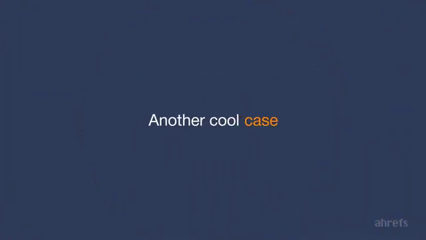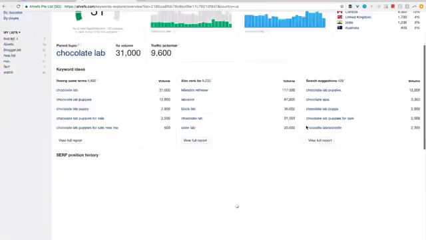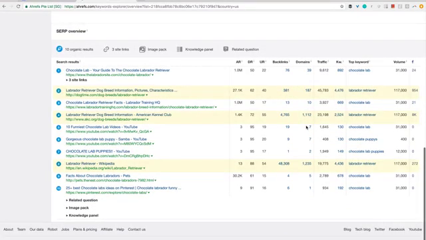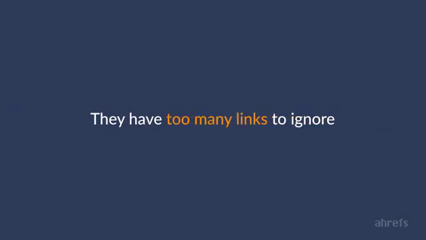Let me show you another cool case. Let's look at the search results for a keyword chocolate lab. What you can immediately notice is 3 outlier pages with tons of backlinks that rank among pages with just a few backlinks. And the next thing you notice is that these 3 pages aren't perfectly relevant to the search query. I mean, the other 7 pages are clearly about chocolate Labradors. You can see that just by looking at their titles. But these other 3 are about Labrador Retriever dog breed in general. How come they rank between perfectly relevant pages? That's because they have too many links to ignore them.